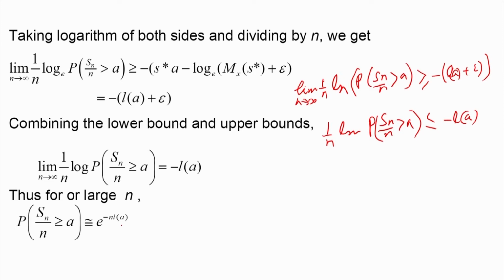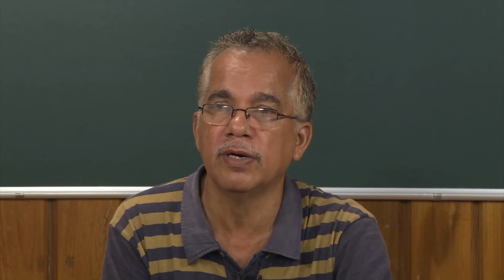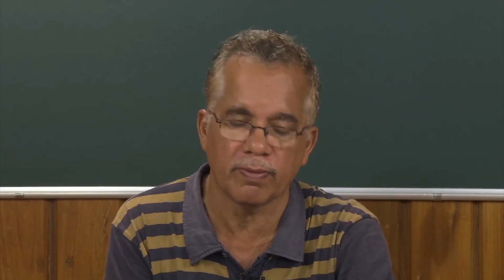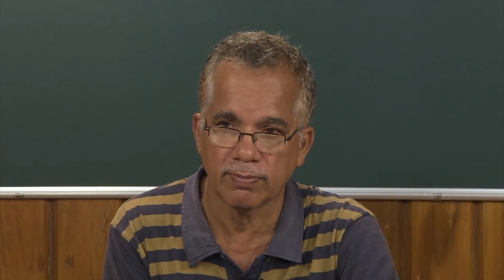Now, we can find the probability of some deviation which may be large by using this result. In the case of the central limit theorem, we were able to find this probability only for some particular cases of A, which are of order 1 by root n.